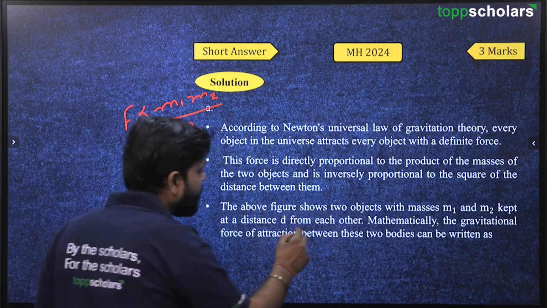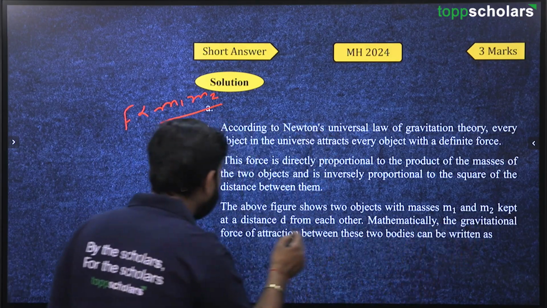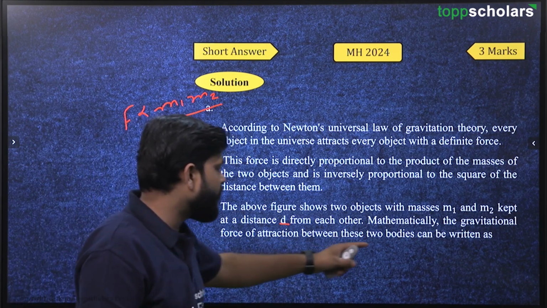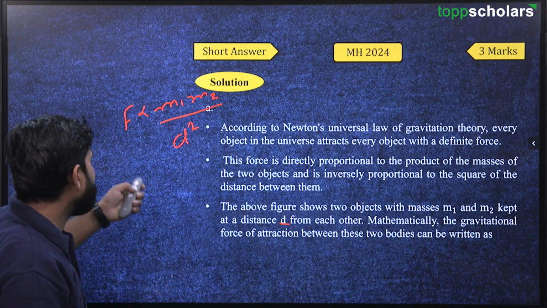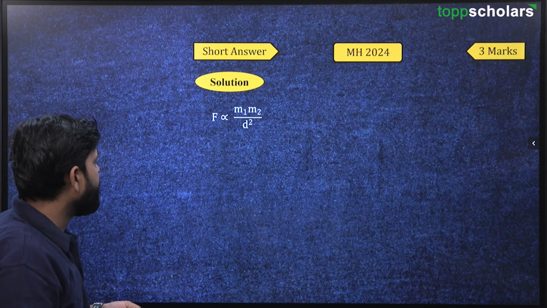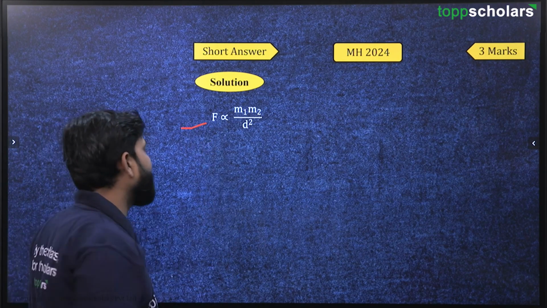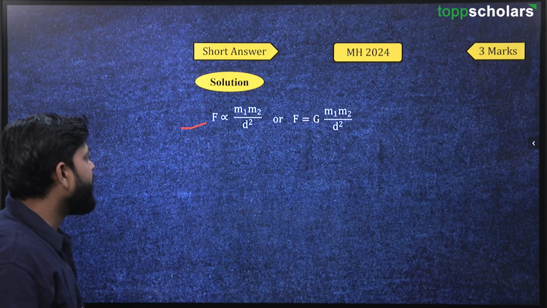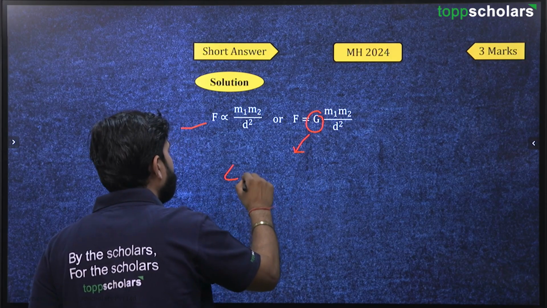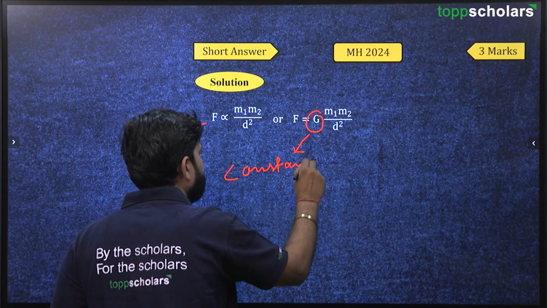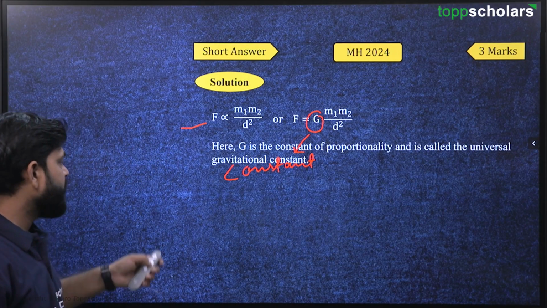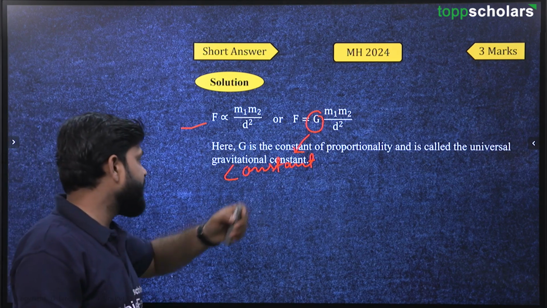Now the above figure shows objects with masses m1 and m2 kept at a distance d from each other. Mathematically, the gravitational force of attraction between the two bodies can be written as F equals G m1 m2 upon d square. So we have seen F is directly proportional to m1 into m2 upon d square, and this G is the universal gravitational constant. G is the constant of proportionality and it is called the universal gravitational constant.